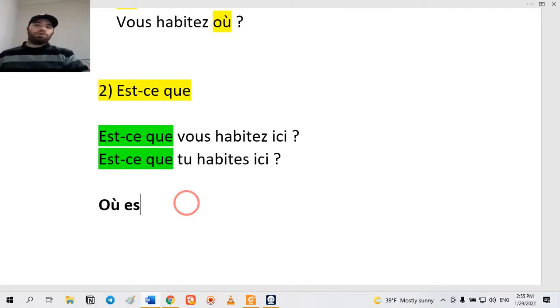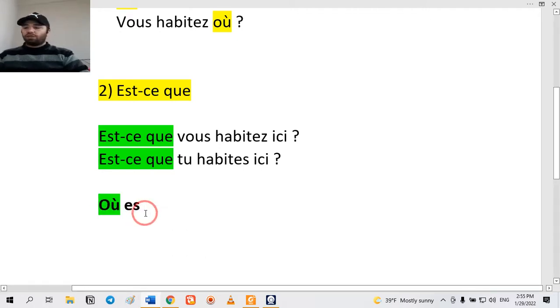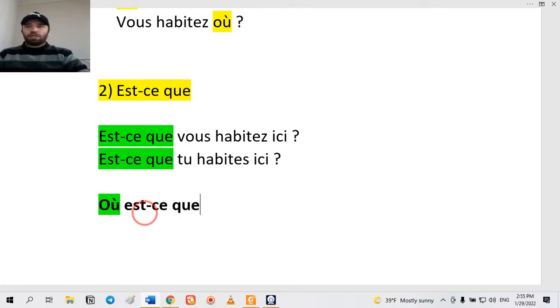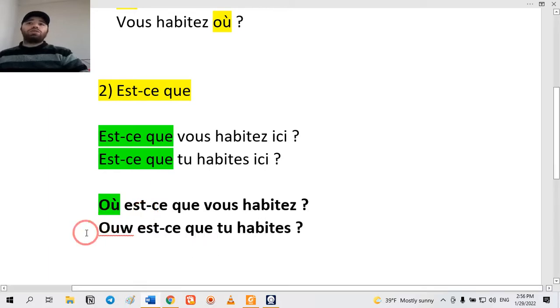At first you put your question word, then est-ce que, and then the other part of the sentence. Où est-ce que vous habitez? Or for example, où est-ce que tu habites? Où est-ce que vous habitez? Or où est-ce que tu habites?